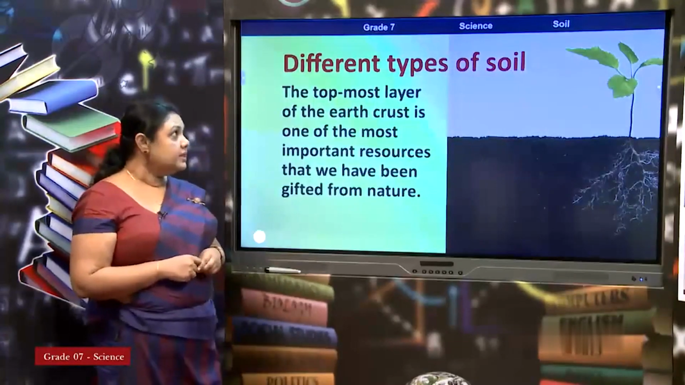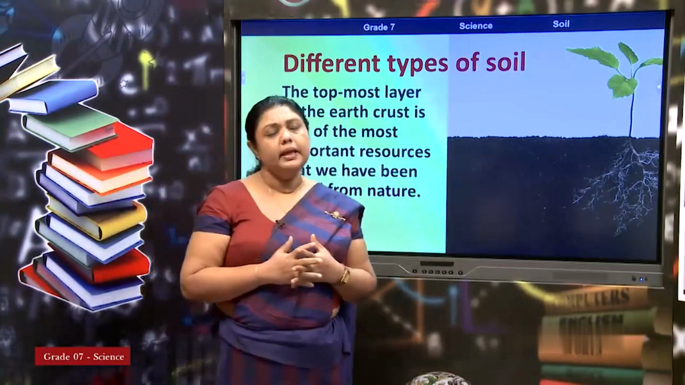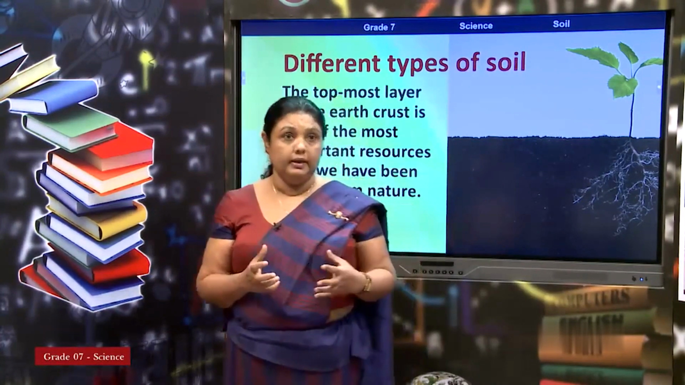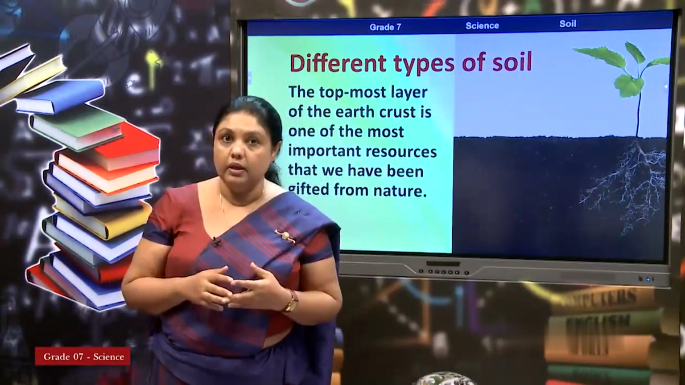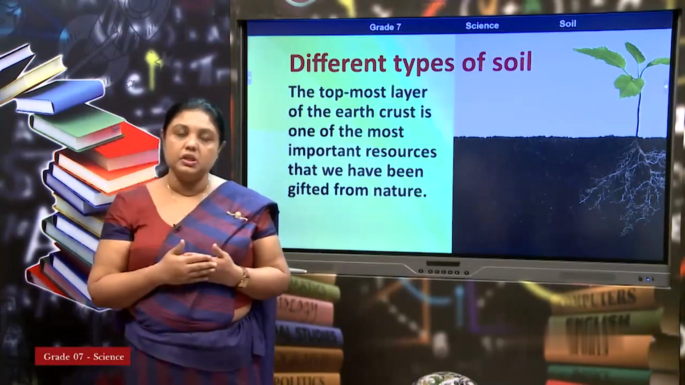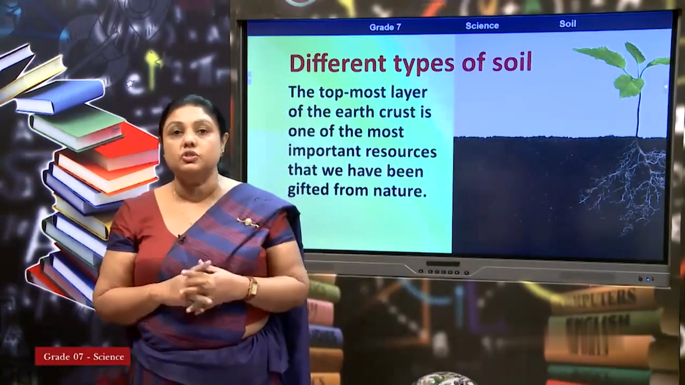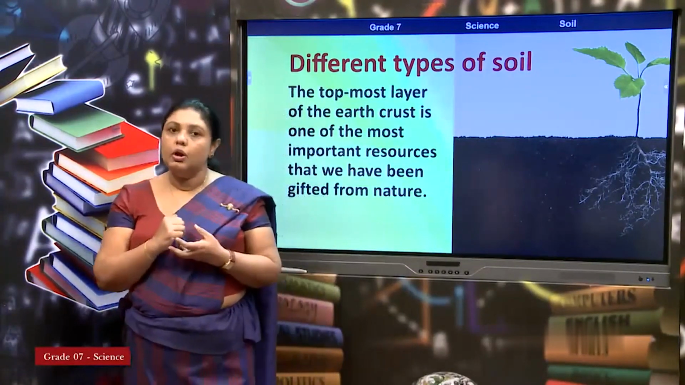When we take soil, actually at the beginning of our earth, there was no soil. So, soil was formed gradually. Gradually with evolution, with climatic changes, with different conditions, the soil was formed. This is a real small story.